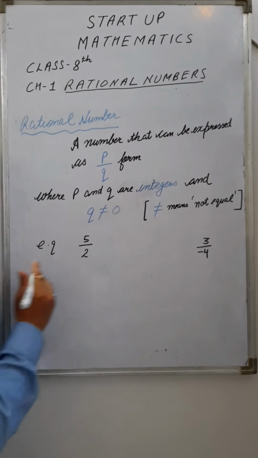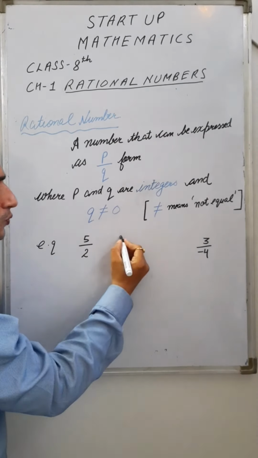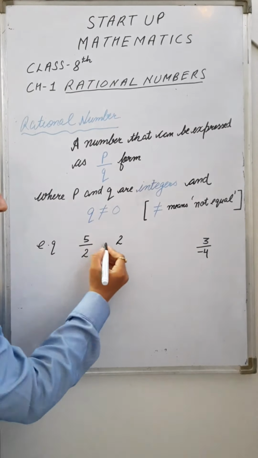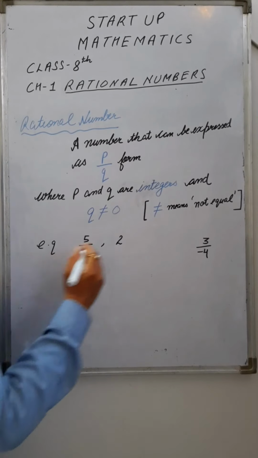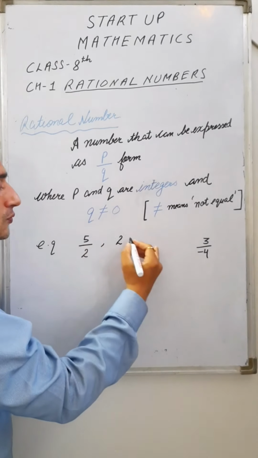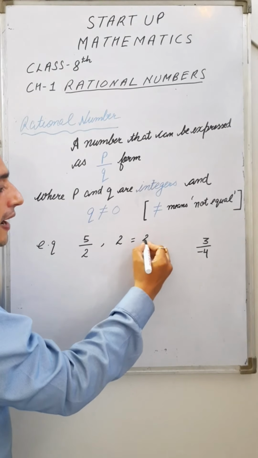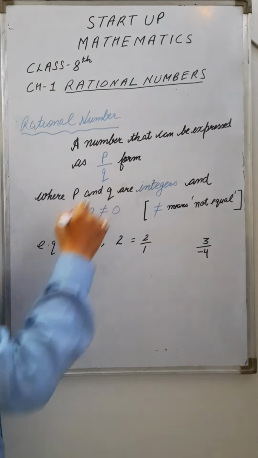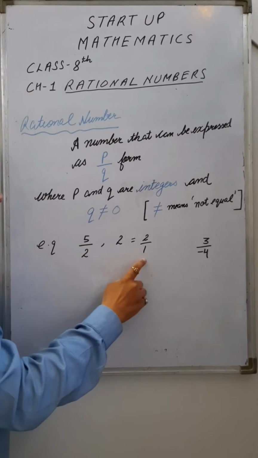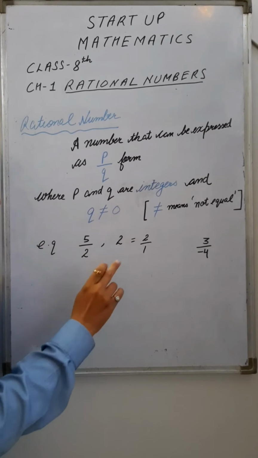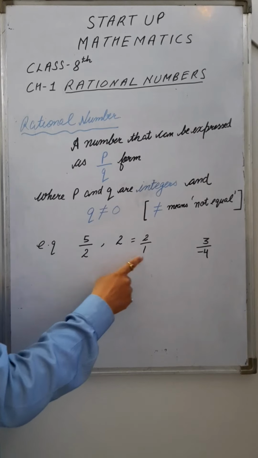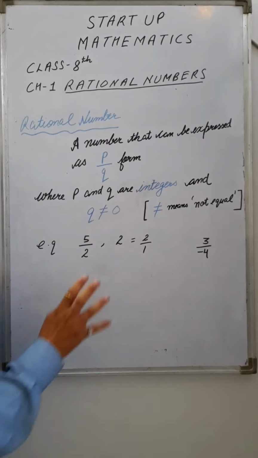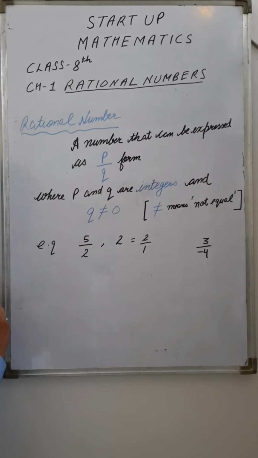If I take integer 2, can 2 be a rational number? Yes. Why? I can write 2 is equal to 2 by 1. That is again the form of P by Q. Here, in the case of an integer, Q is always 1 and 1 is not equal to 0. Hence it is a rational number.